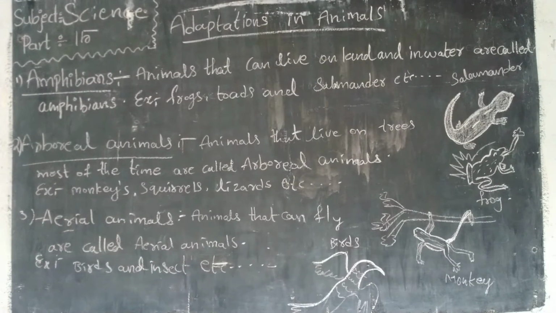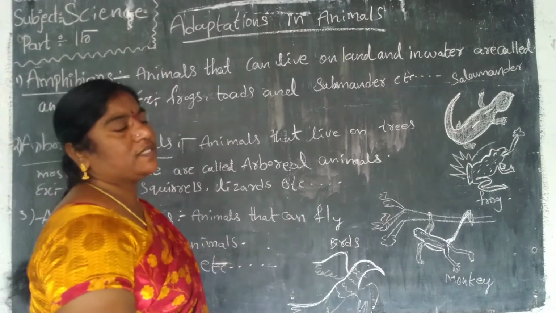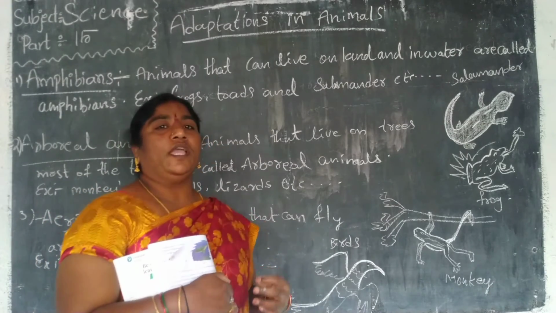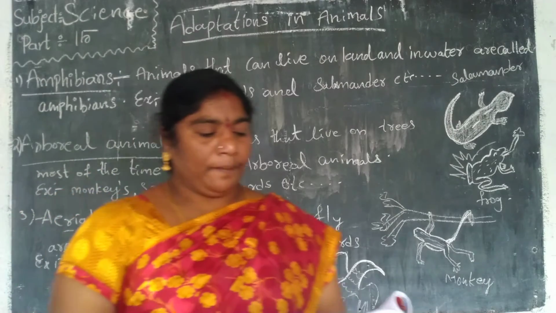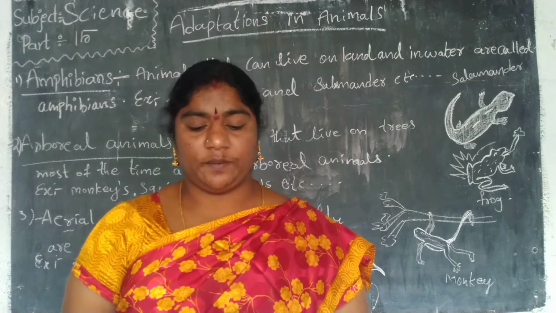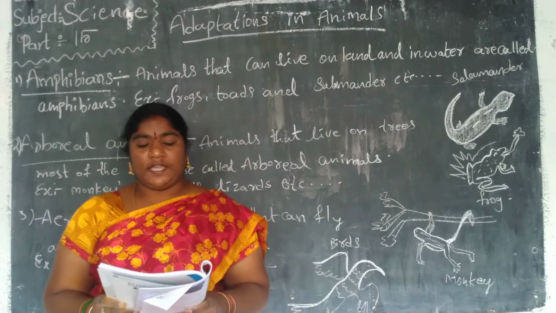Next we have aerial animals. Let's learn about aerial animals. Animals that can fly in the sky are called aerial animals. Most birds and insects can fly, so they are aerial animals.